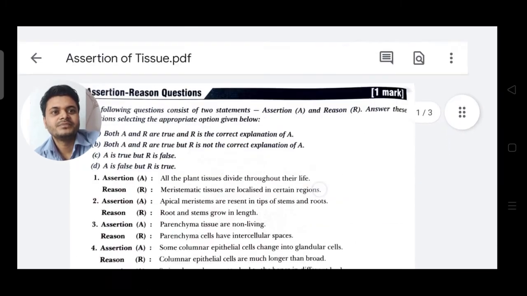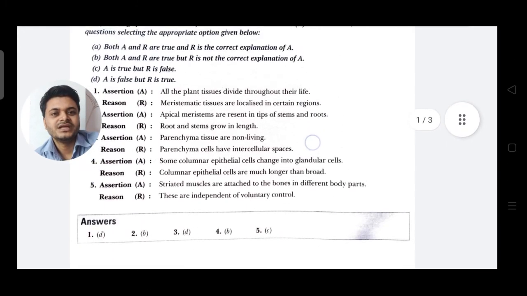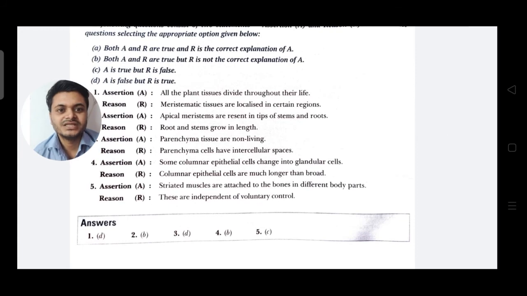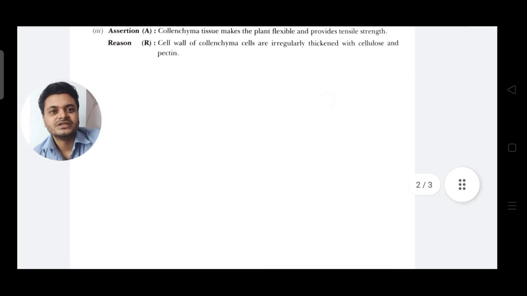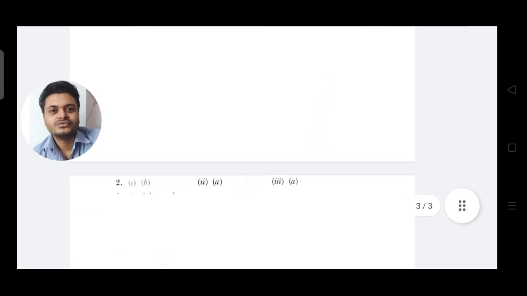So again I repeat: for question 1 the answer is D, for question 2 the answer is B, for question 3 the answer is D, for question 4 the answer is B, for question 5 the answer is C. And in the second part of assertion and reason, the first question's answer is B, the second question is A, and the third question answer is A.